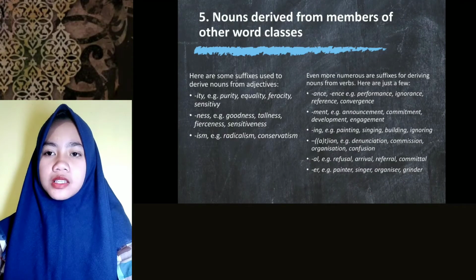Number 5 is nouns derived from members of other word classes. The example is suffix ity in the words purity, equality, ferocity. Even more numerous are suffixes for deriving nouns from verbs. Here are just a few. In the suffix al, the example is refusal, arrival, referral, and committal.